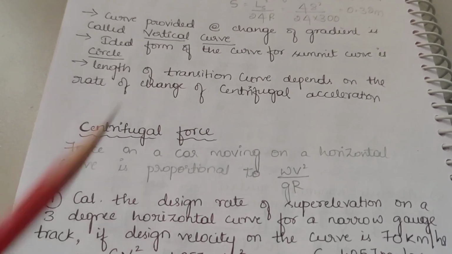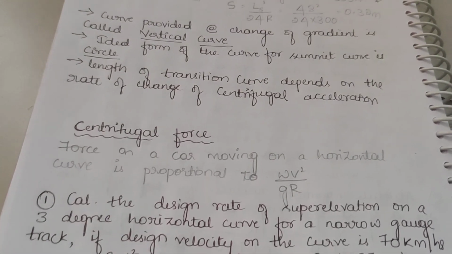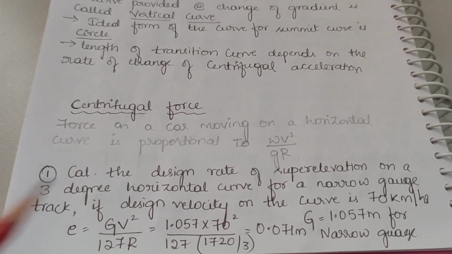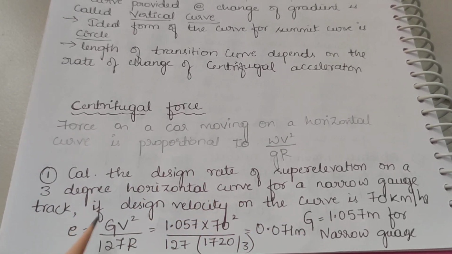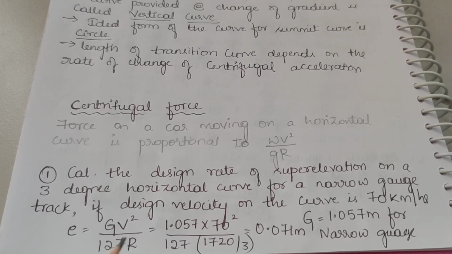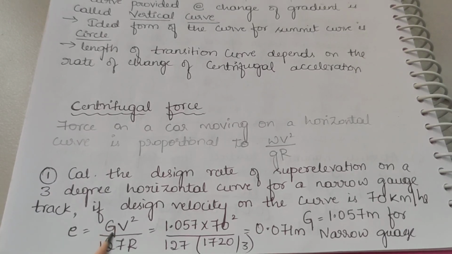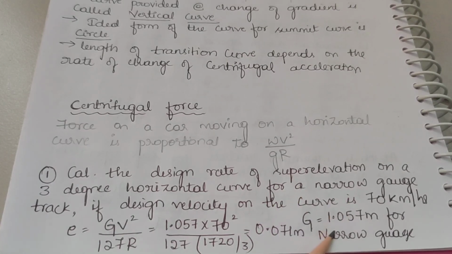Calculate the design rate of super elevation on a 3-degree horizontal curve for a narrow gauge track if design velocity in the curve is 70 km per hour. So e is equal to Gv square by 127R. G for a narrow gauge is 1.057.